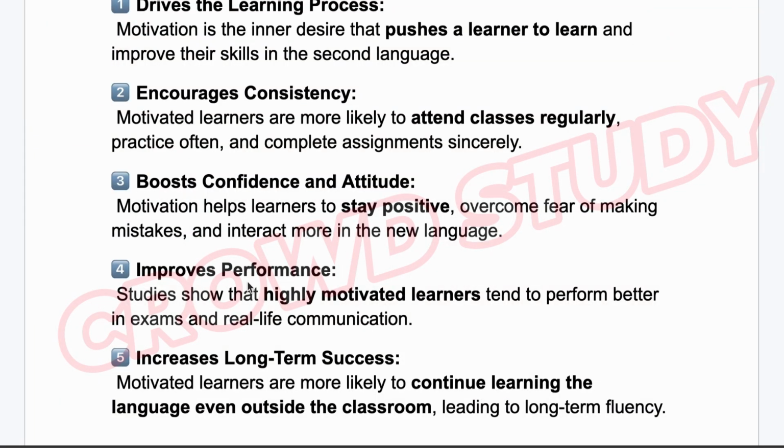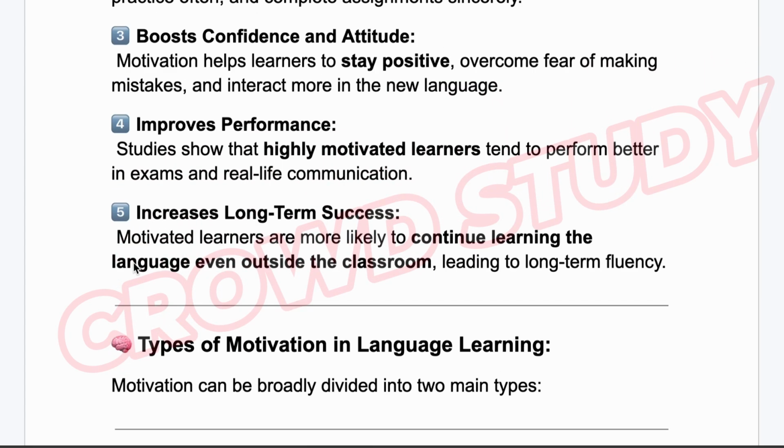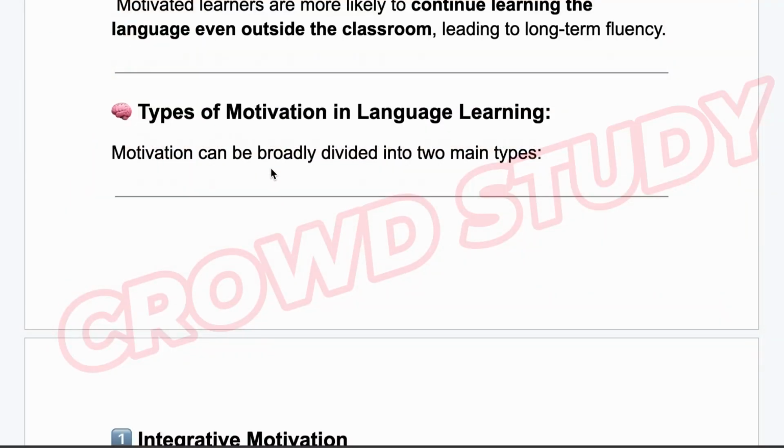Number 4, improves performance. Studies show that highly motivated learners tend to perform better in exams and real-life communication. Number 5, increases long-term success. Motivated learners are more likely to continue learning the language even outside the classroom, leading to long-term fluency. Now let's discuss the types of motivation in language learning. Motivation can be broadly divided into two main types.